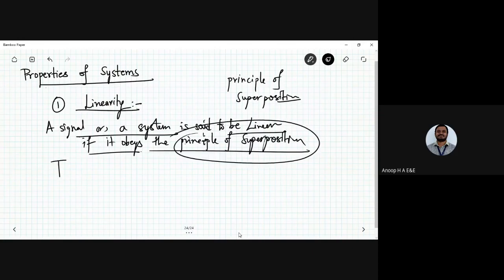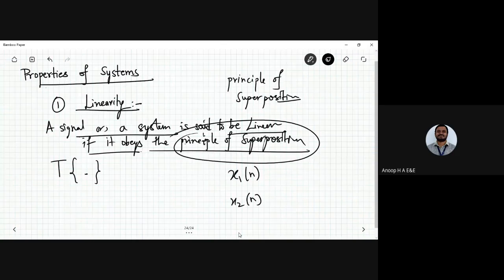As I already told you, I have an operator called T. It should have the weighted set of inputs. What do you mean by weighted set of inputs? I need to have 2 inputs, say x1 of n and x2 of n, and the weighted sum of the inputs.